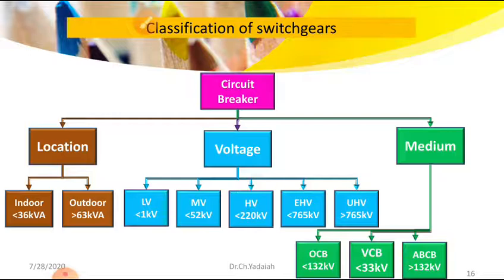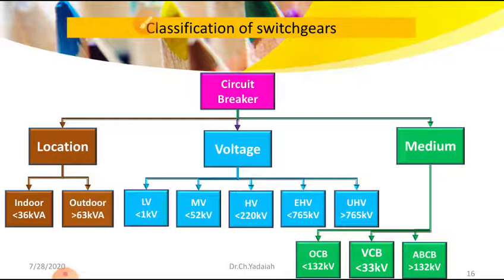So here the air reservoir is required, which should always store air at 20 to 30 kg per centimeter square. Whenever the moving mechanism operates, the air blows inside the chamber and puffs out the arc present in the medium between the contacts, the rods. That is what the air blast circuit breaker does. We can see it later with the help of our diagram.